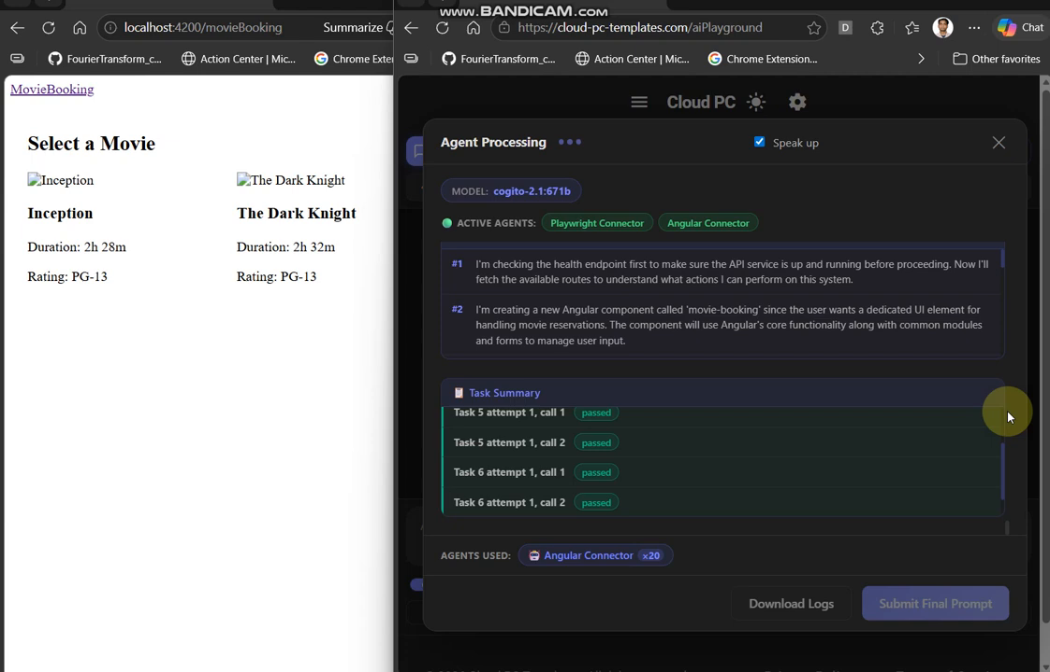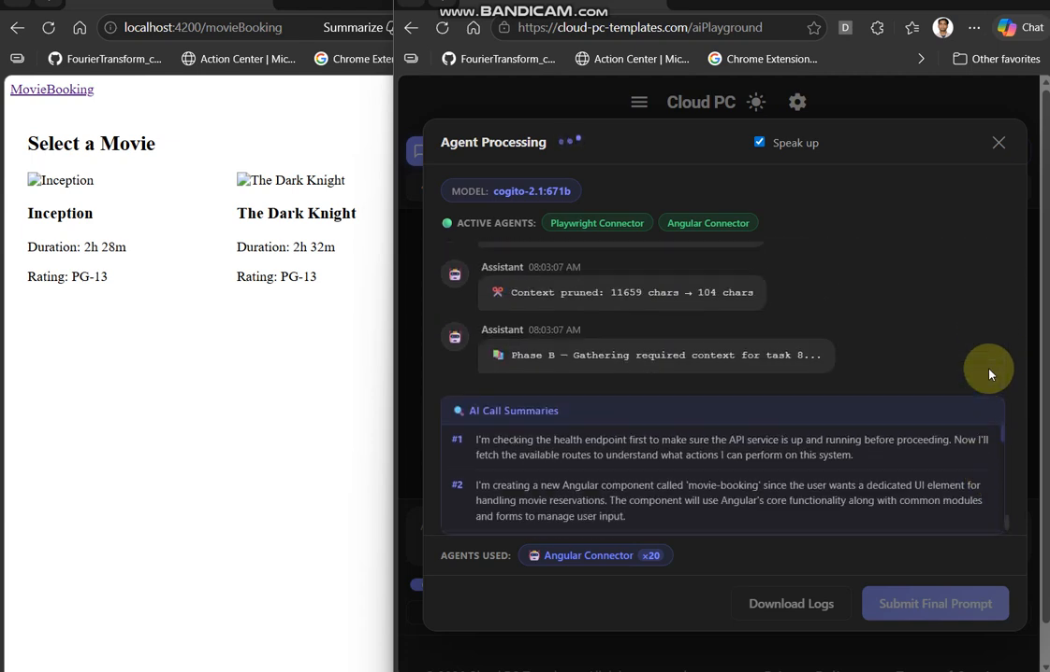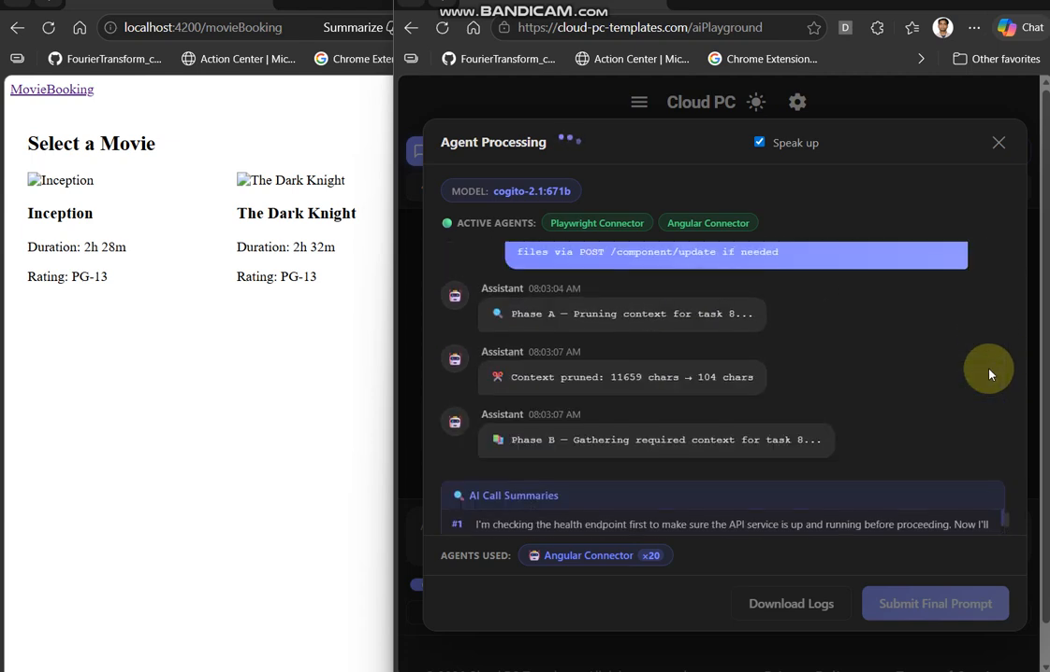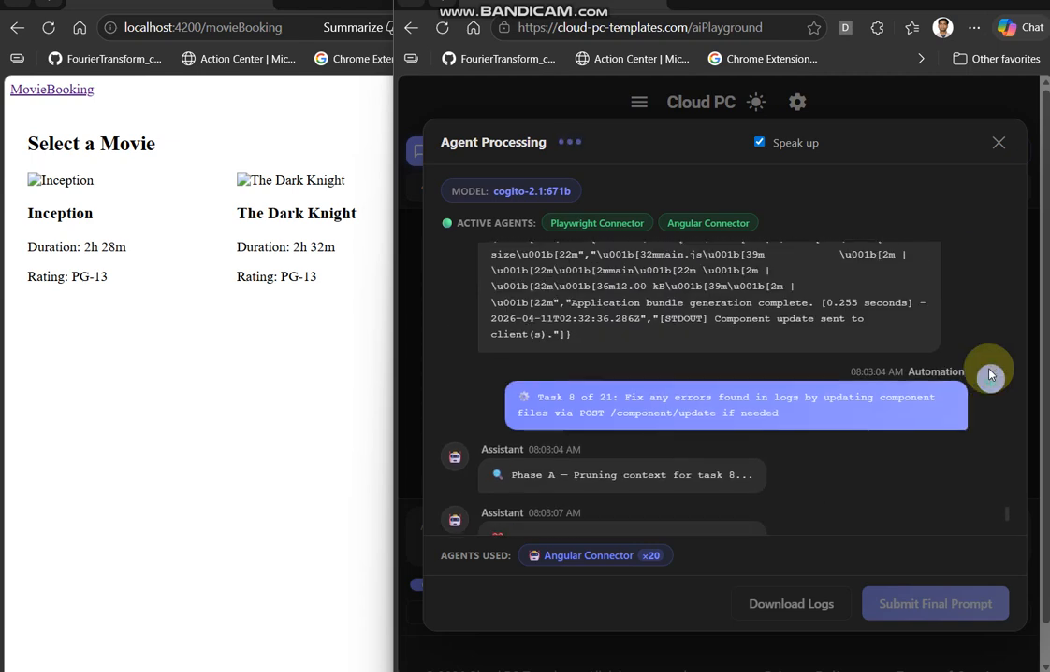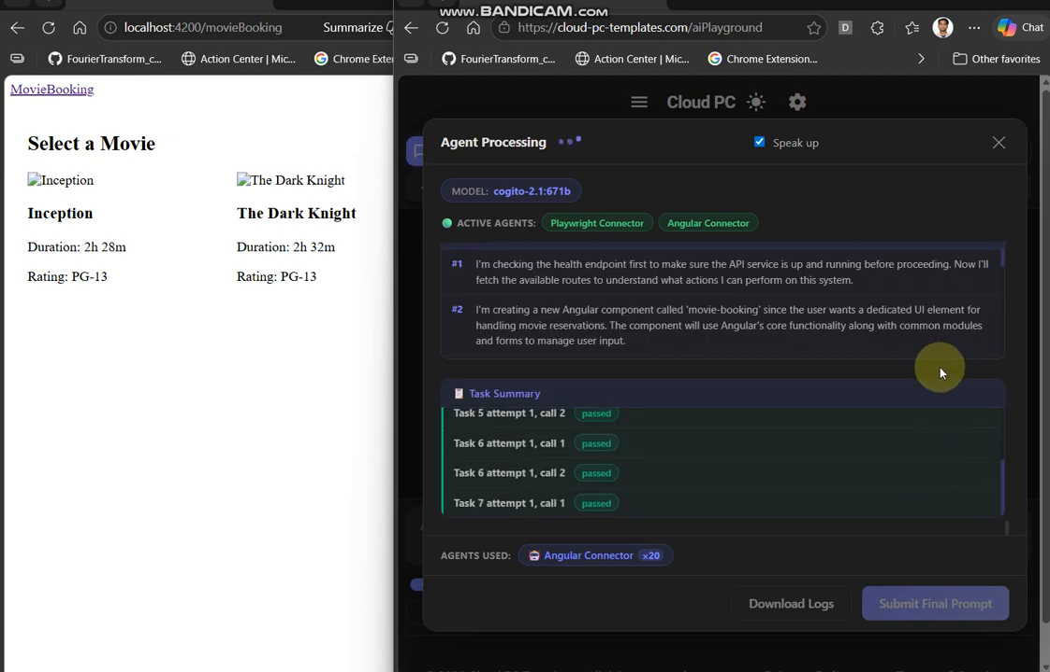Let me check the application logs. I'm fetching the system logs to check the recent activity and see if there are any error messages or important events I should be aware of before proceeding with other tasks.